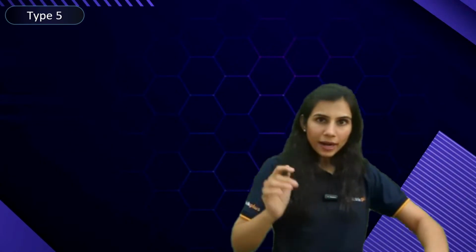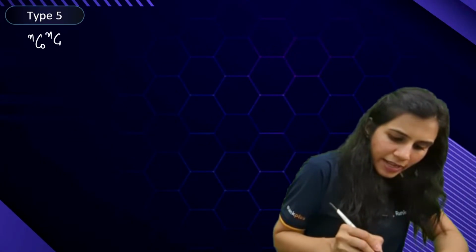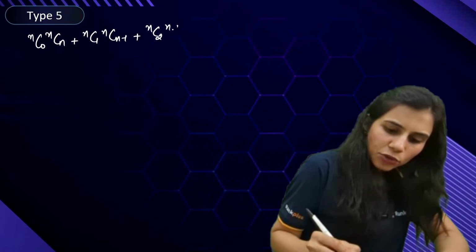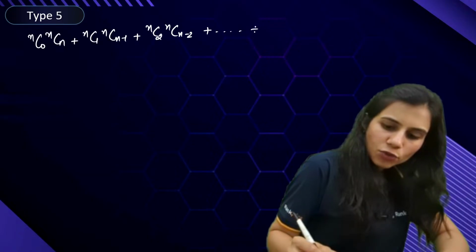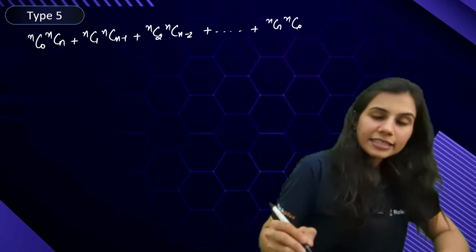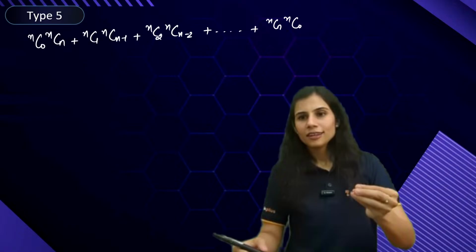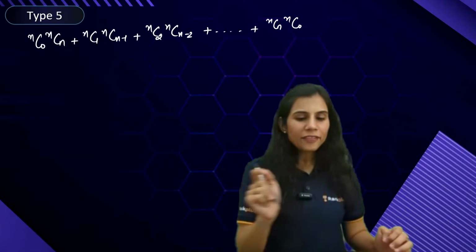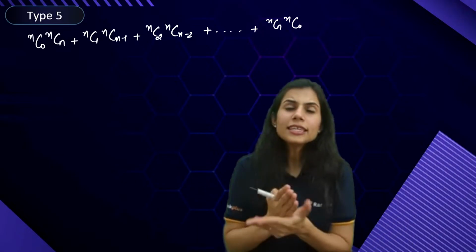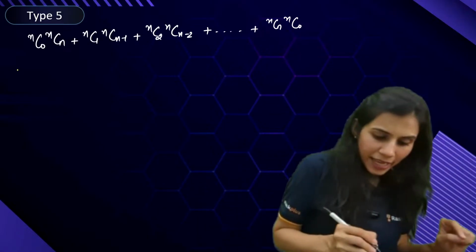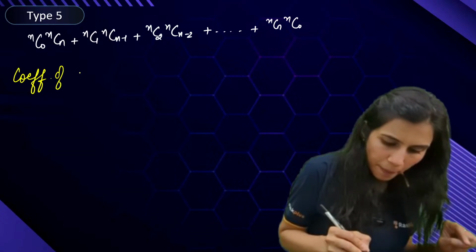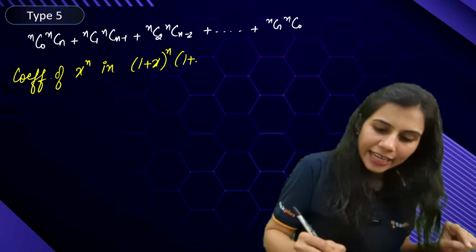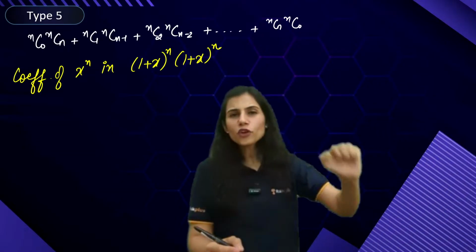But what are you getting? NC0 into NCN plus NC1 into NC(N minus 1) plus NC2 into NC(N minus 2) plus and so on, NCN into NC0. What is this, guys? The sum of lower indices is constant. It is equal to n throughout in every term. But what is this? This is nothing but the coefficient of x to the power n in the expansion of (1 plus x) to the power n into (1 plus x) to the power n. How many of you are able to understand this?